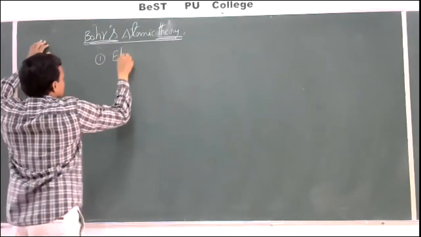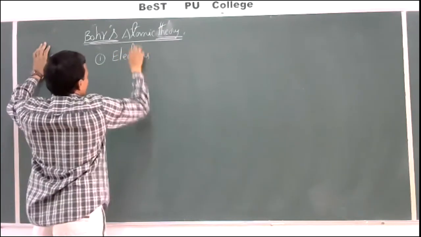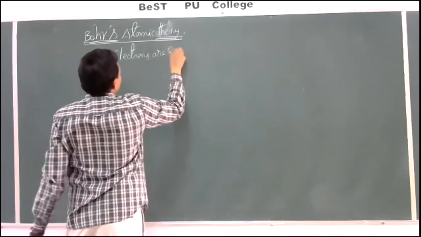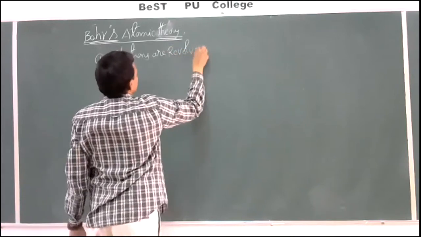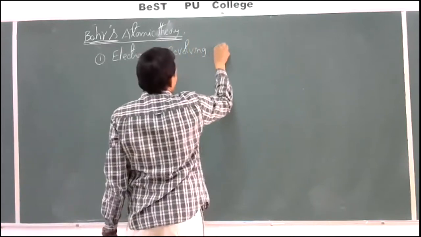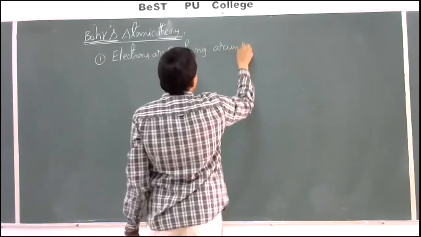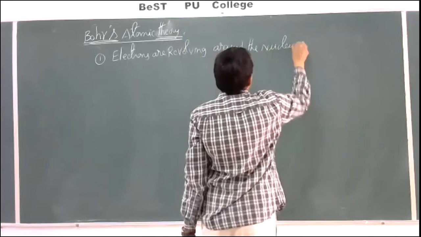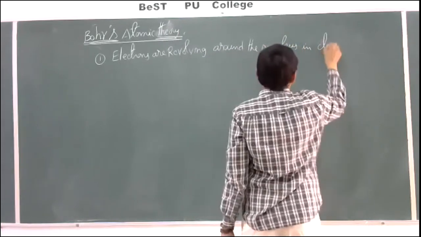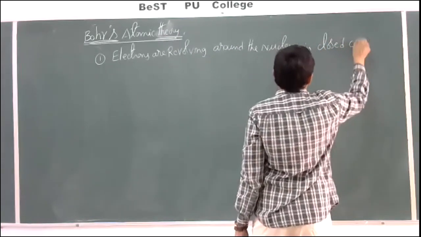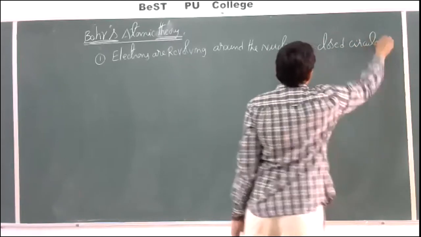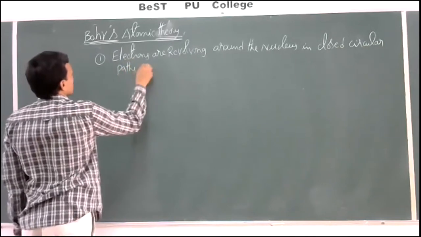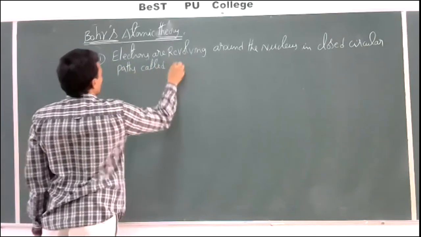The first one is: electrons are revolving around the nucleus in closed circular paths called orbits.